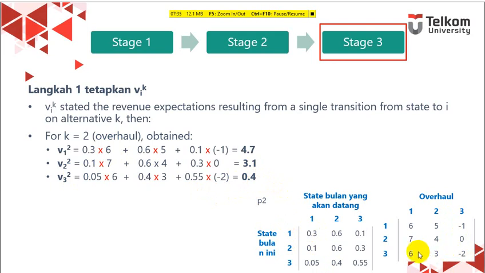Based on the probability of the next condition, based on the cost of the decision and the next condition: 6, 3, minus 2. 0.05 multiplied by 6, 0.4 multiplied by 3, 0.55 multiplied by -2. So this one multiplied by this one.